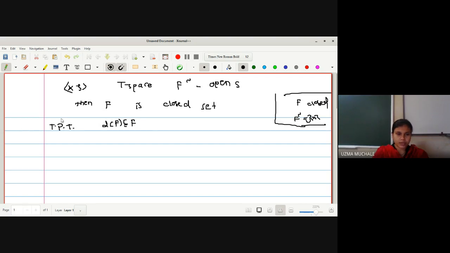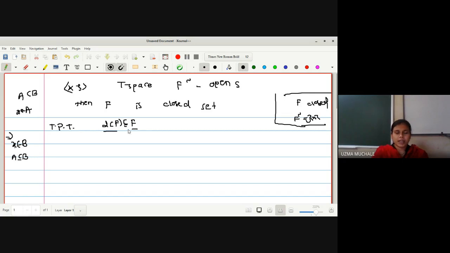If I want to prove any set to be a subset of another set, what I have to do is take an element from that subset. Suppose I want to prove A is a subset of B. I will take one element x belonging to A, and then I will prove that that element also belongs to B. So x was an arbitrary element from A, and we have proved that it belongs to B. That means every element from A will be an element of B. But here in this case, we do not know what the derived set of F is, what F is, and actually we do not know what X is either.